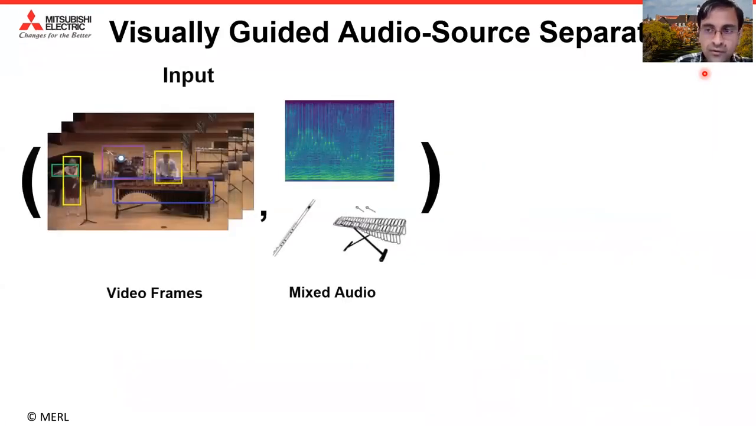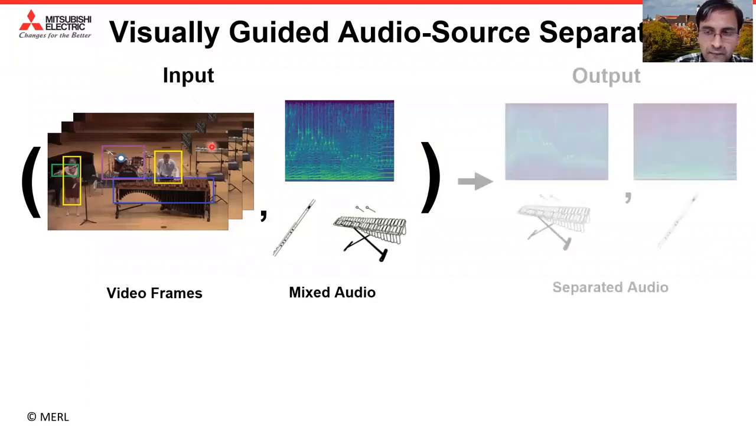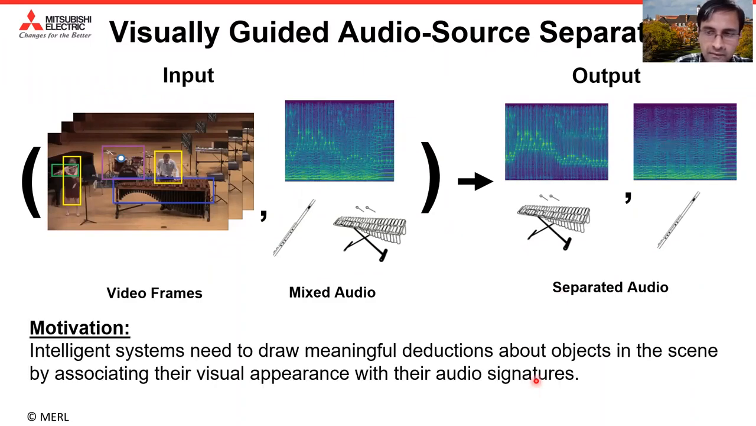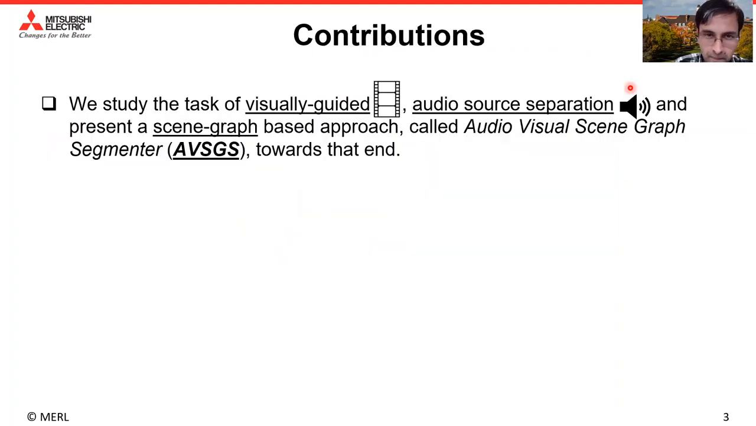In this work, we attempt to address the problem of visually guided audio source separation, which operates in the following setup. Given a spectrogram of mixed audio signal and the corresponding frames as input, the task is to predict the source-separated spectrograms of the audio sources. Such a capability is critical to intelligent systems which often need to draw meaningful deductions about objects in the scene by associating their visual appearance with their audio signatures.